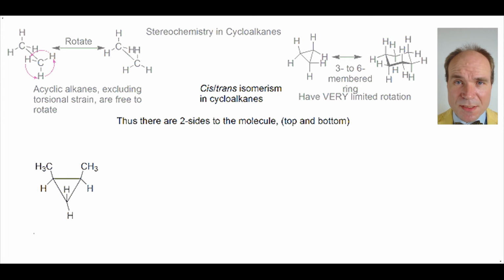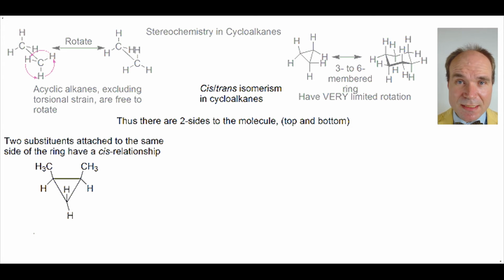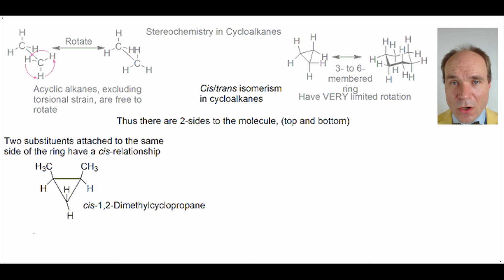Maybe both substituents are on the same side, either both in the top face or both lying in the bottom face. When this happens, we describe it as a cis relationship. Here's a great example of such a relationship. We call it cis-1,2-dimethylcyclopropane. Notice the two methyl groups are lying both in the top face here.